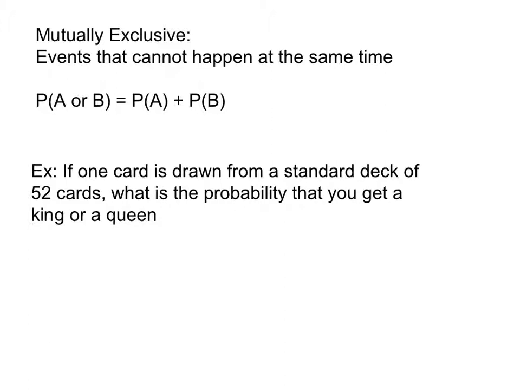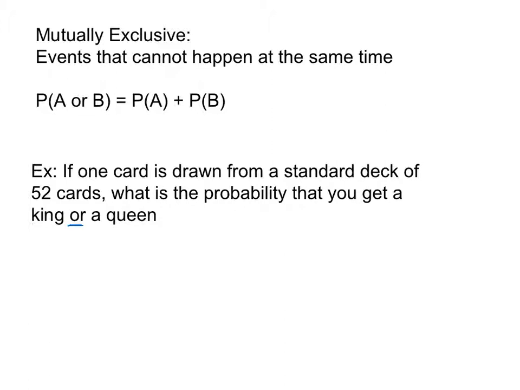And here's an example of this. It's a pretty straightforward example of why this formula works. So it says if one card is drawn from a standard deck of 52 cards, we use cards a lot in probability examples, what is the probability that you get a king or a queen? Now we know that there are 52 cards. It says that in the problem. We also know that there are 4 kings and there are also 4 queens.